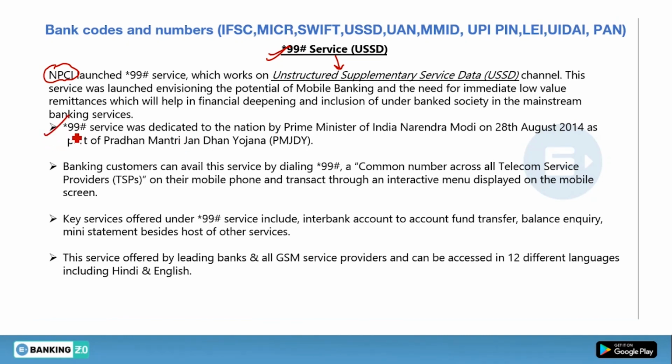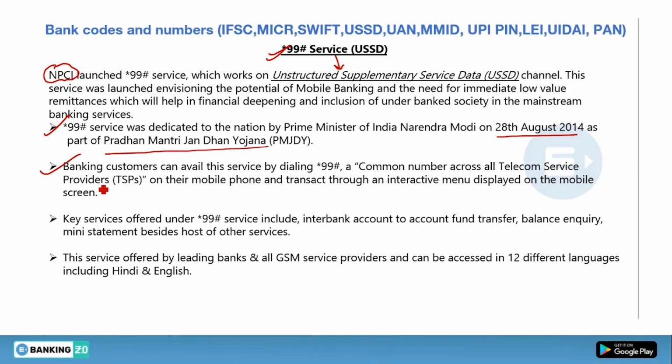The star 99 hash service was dedicated to the nation by PM Narendra Modi on 28th August 2014 as a part of the Pradhan Mantri Jan Dhan Yojana.